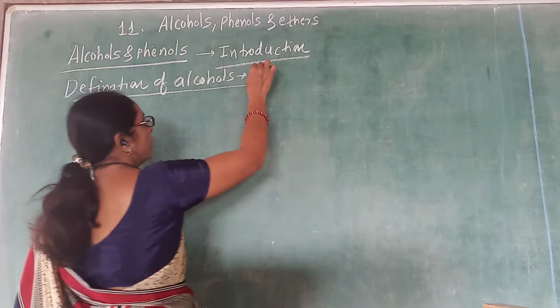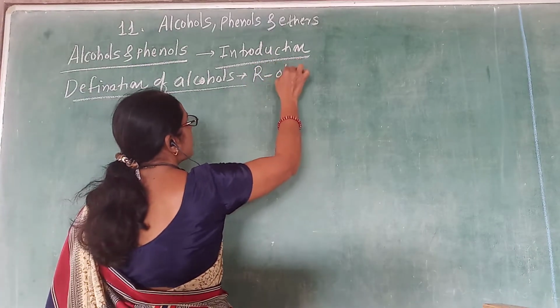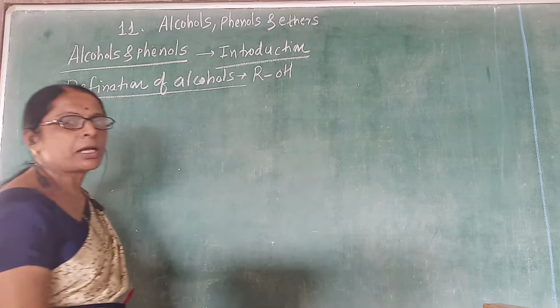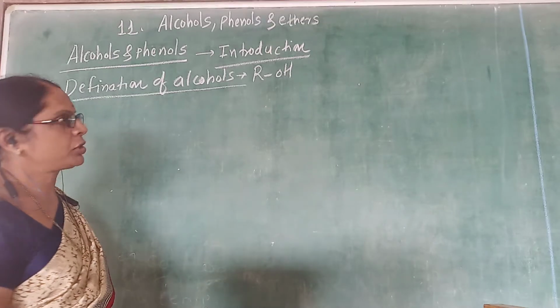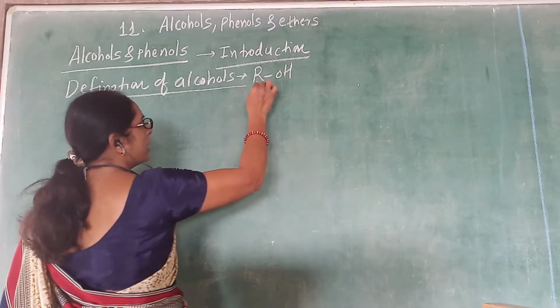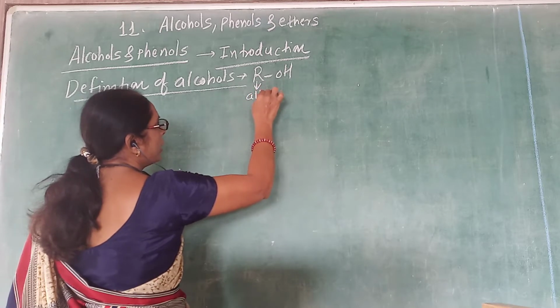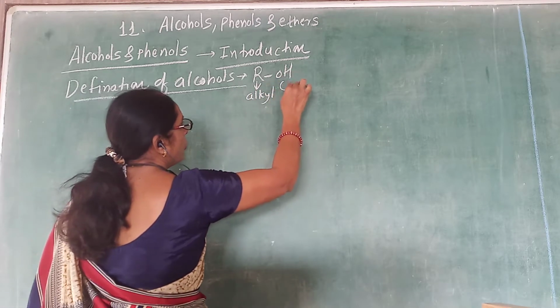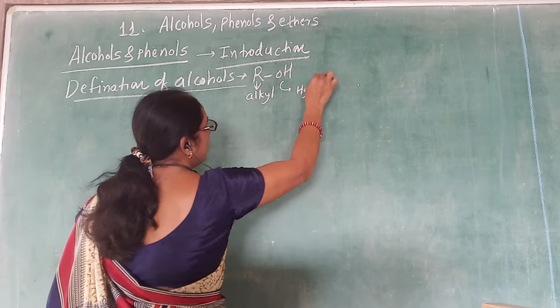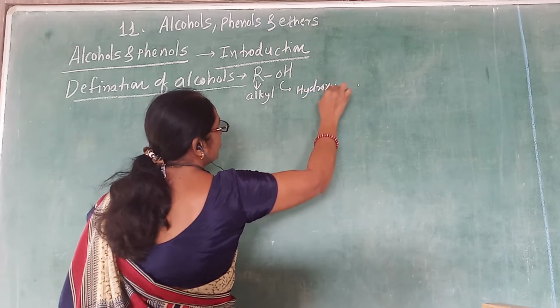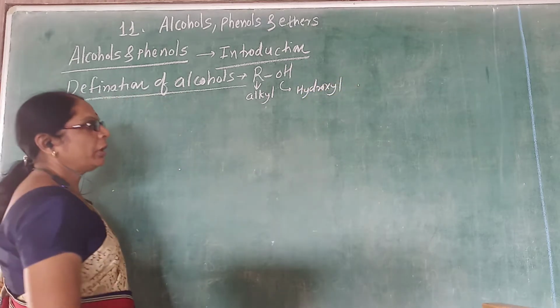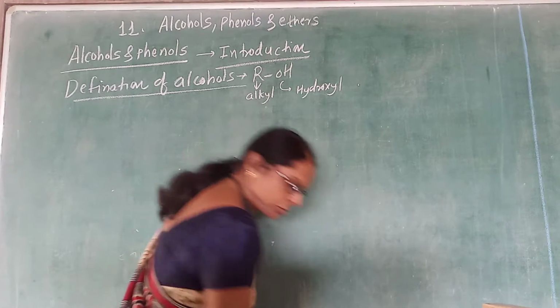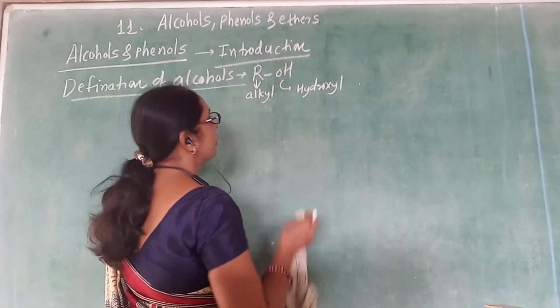We know that alcohols are represented as ROH, where R is an alkyl group and OH is the hydroxyl group. So OH is called a hydroxyl group.